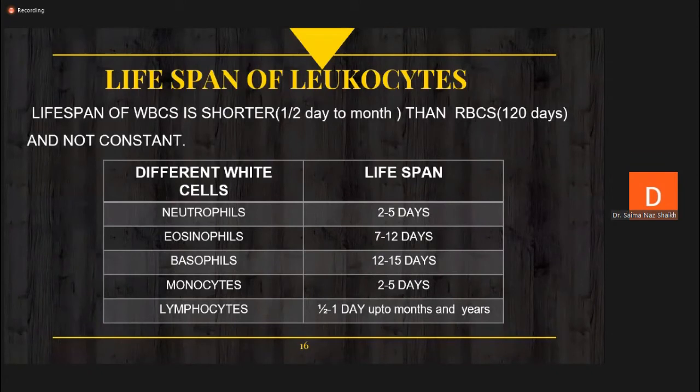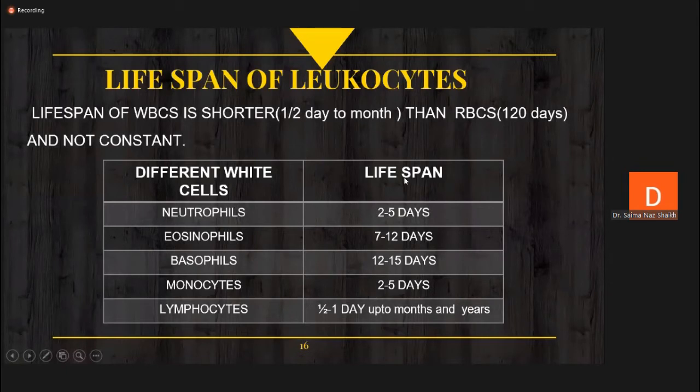Normal lifespan of leukocyte. I don't want to discuss the lifespan of white blood cells because it is not constant. It depends upon the infection in our body. But normally, with no infection in our body, the lifespan of WBCs is shorter than RBCs. You know the RBC's lifespan is about 120 days, but WBC's lifespan ranges from half a day to a month.